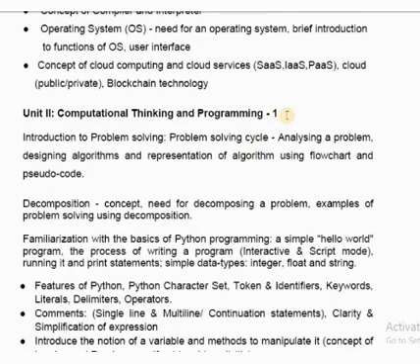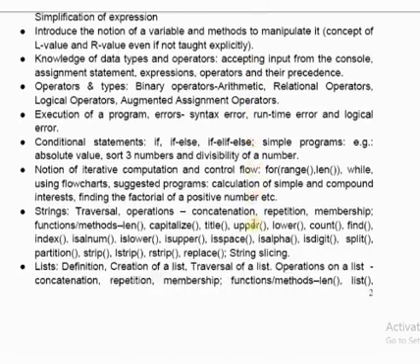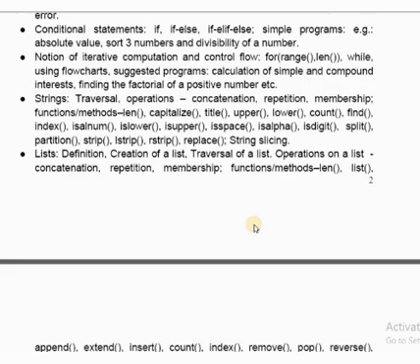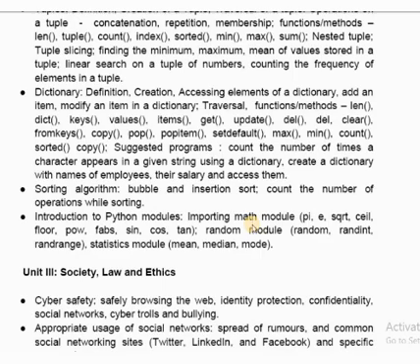Now this is the second unit, that is computational thinking and programming. This is the main unit of class 11th, and we have to learn programming in this topic. The language that we will use in class 11th to learn computational thinking and programming is Python. To learn this topic properly, we have to learn Python and the options available with Python. The details about Python are not relevant here, because this is something that will be taught to you throughout the year. So I'm not defining this, I'm just showing it.